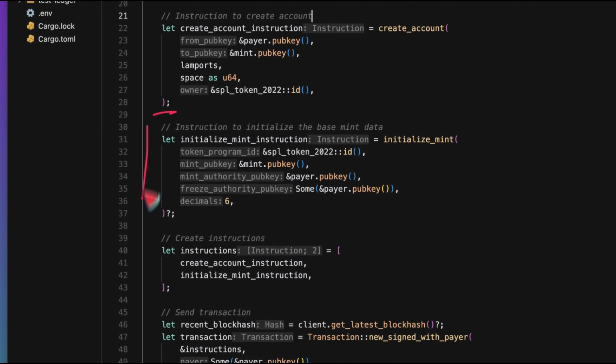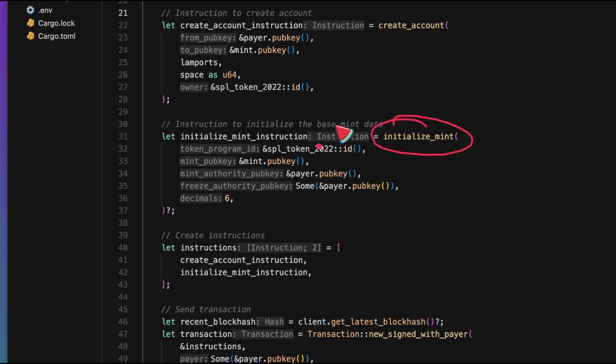Next, we're going to create the initialize mint instruction using this initialize mint helper function. So as the owner of the new account, the token program is now allowed to modify the data on that account. So we're going to invoke the token program to initialize that data as a mint account type. So here, we're specifying the token program is the token 2022 program. This is the address of the mint we want to initialize. We're specifying the mint authority, so who's allowed to create new units of this mint, and who's the freeze authority, and then setting the decimal precision of the account.